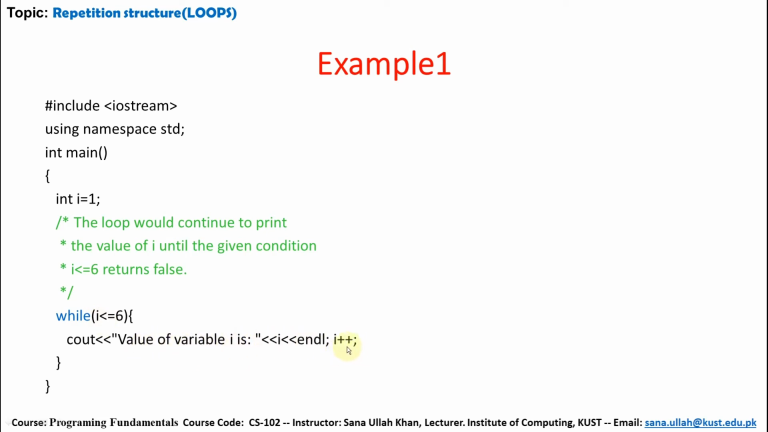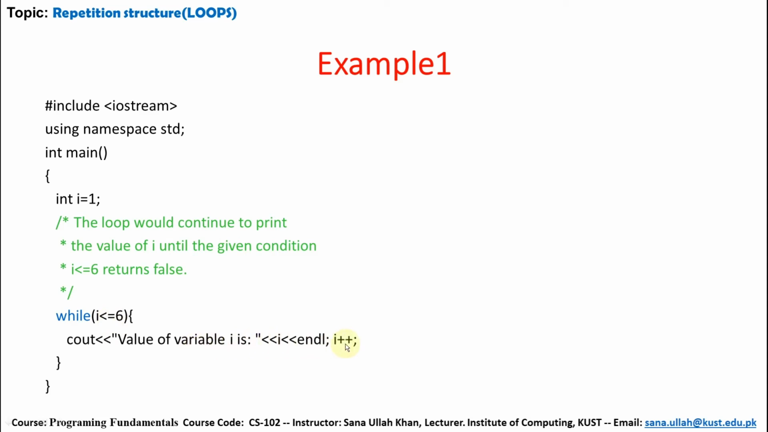It again increases to 4. 4 is less than or equal to 6. Value of the variable I is 4. Again increase, 5. 5 is less than or equal to 6. Value of variable I is 5. It again increases to 6. 6 is less than or equal to 6. The condition is true because it is less than or equal. So the value of variable I is 6.